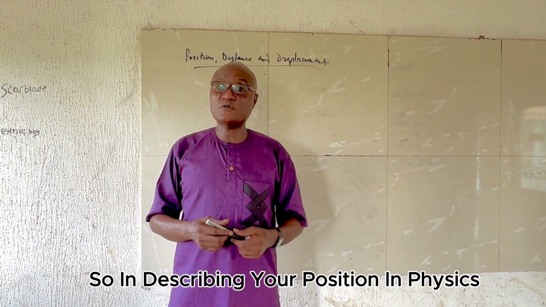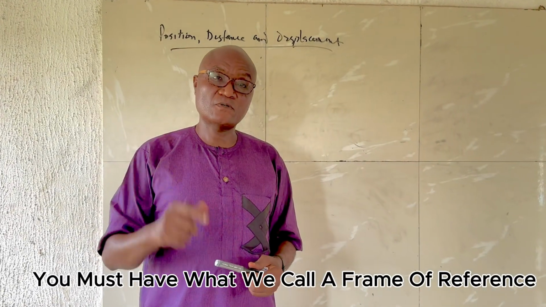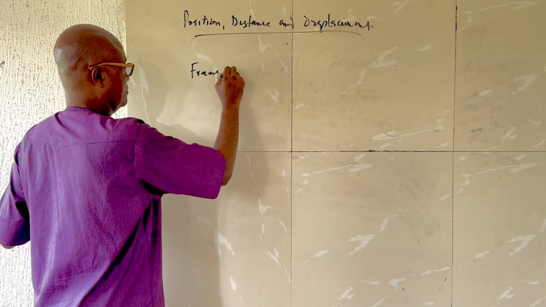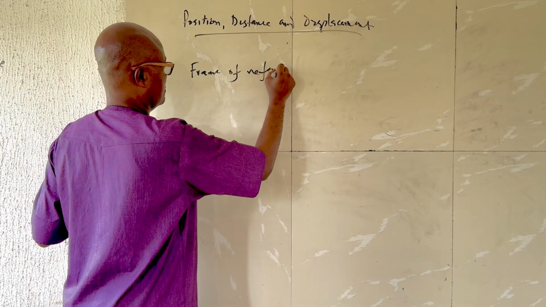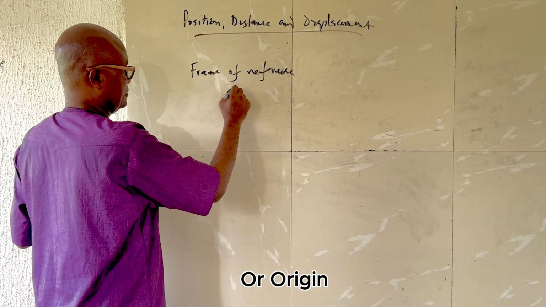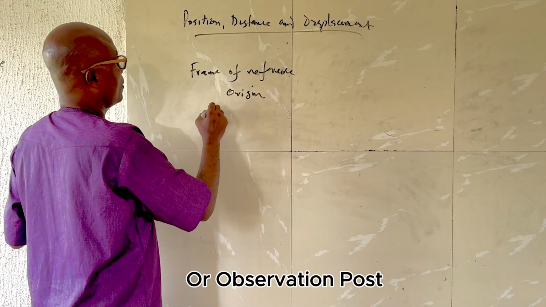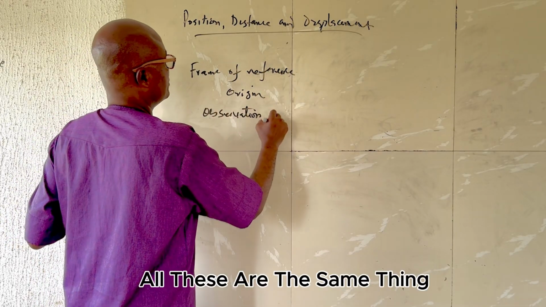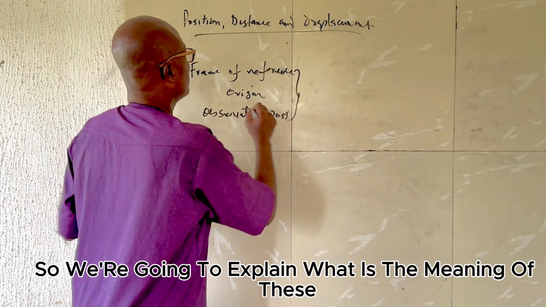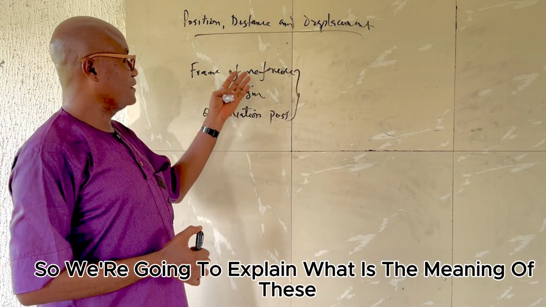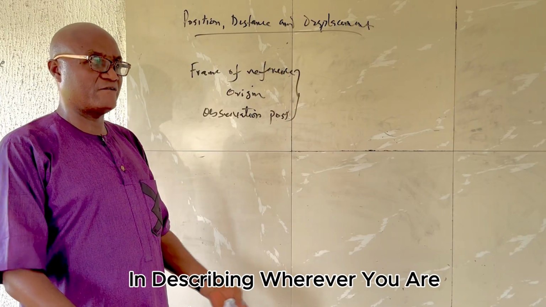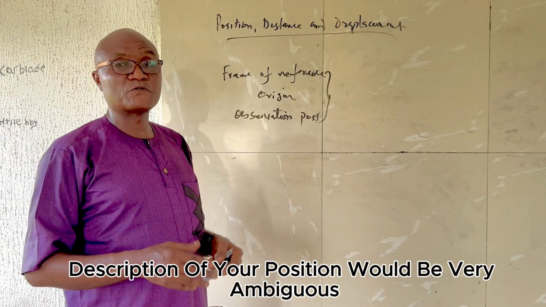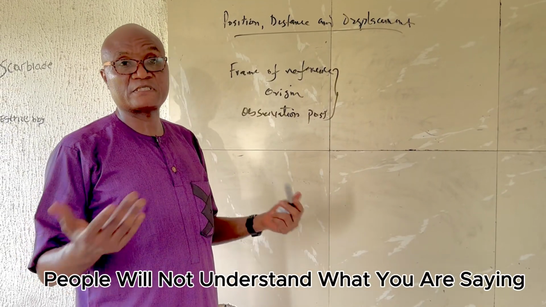So, in describing your position in physics, you must have what we call a frame of reference, or origin, or observation post. All these are the same thing. So we're going to explain what is the meaning of this in describing wherever you are. Without this frame of reference, description of your position would be very ambiguous. People will not understand what you are saying.